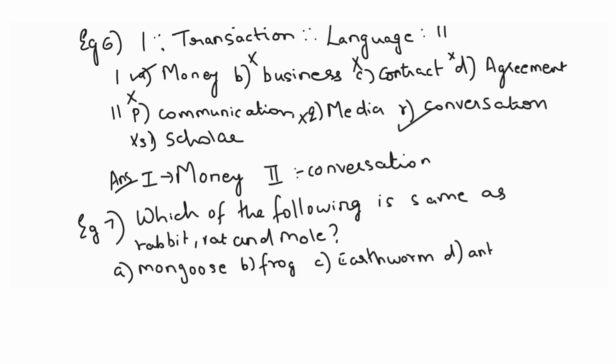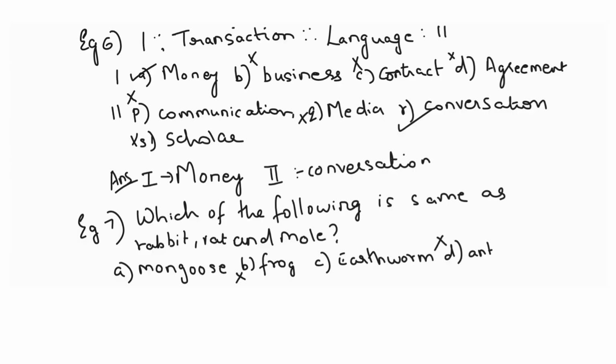Now rabbit, rat and mole, what do you think? What is the relationship between these three animals? They are animals. Okay, what is the relationship between them? They are small creatures, then probably they live in holes, and all of them have a tail. These are the different thoughts you get. Now let us analyze. Frog is nowhere related to this category.